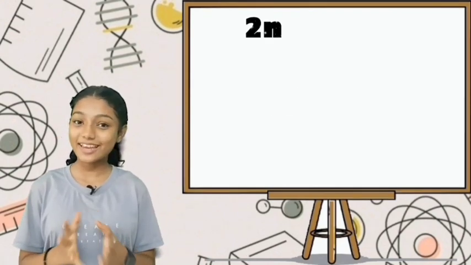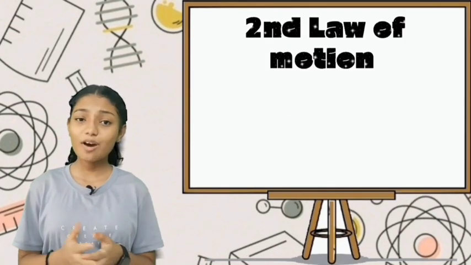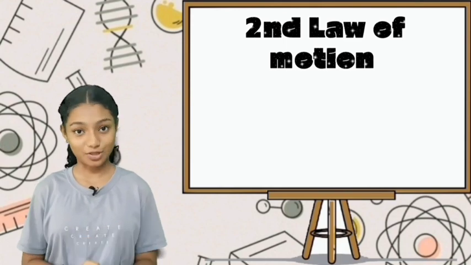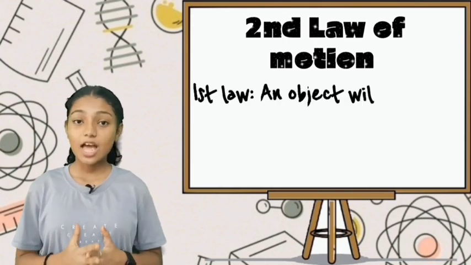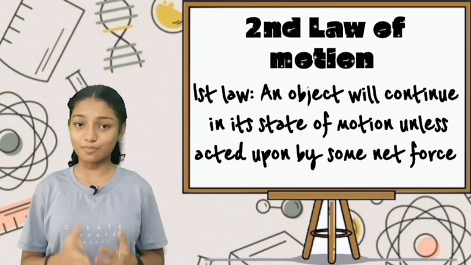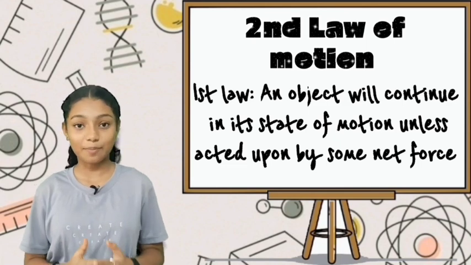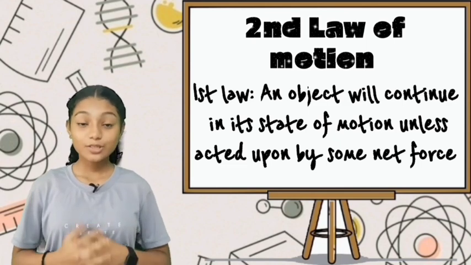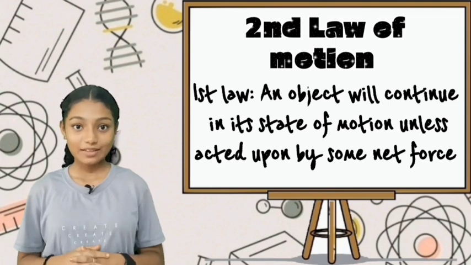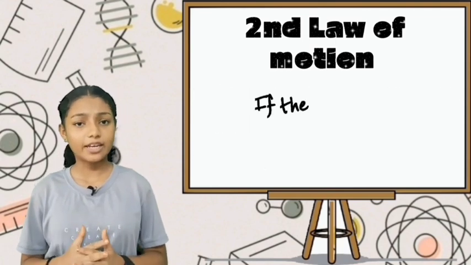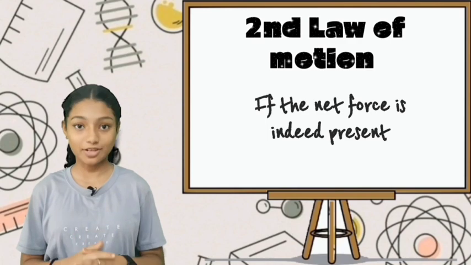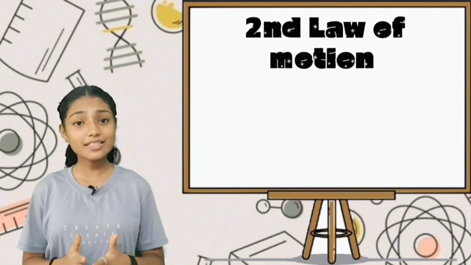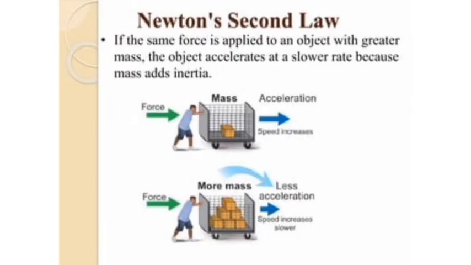Now we are moving to Newton's second law of motion. We already learned about Newton's first law of motion, which tells us that an object will continue in its state of motion unless acted upon by some net force. Newton's second law continues from there, describing what will happen if that net force is indeed present from external or internal forces.